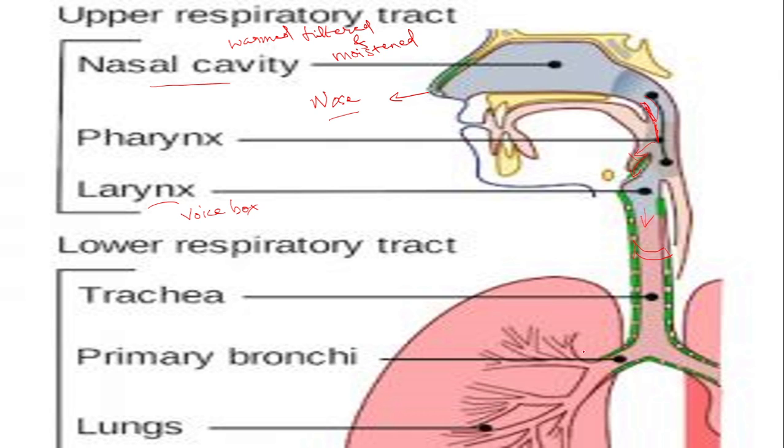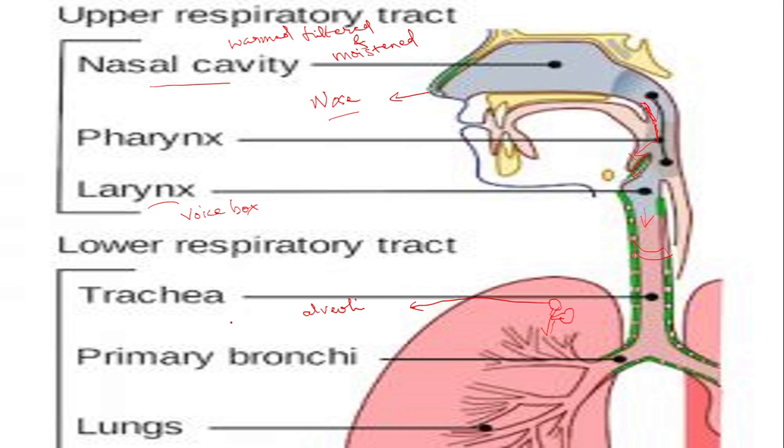Then the bronchi will branch further into primary bronchiole, secondary bronchiole, tertiary bronchiole. Finally, this ends with terminal bronchioles into the balloon-like structures called alveoli, which is the actual place of gaseous exchange.